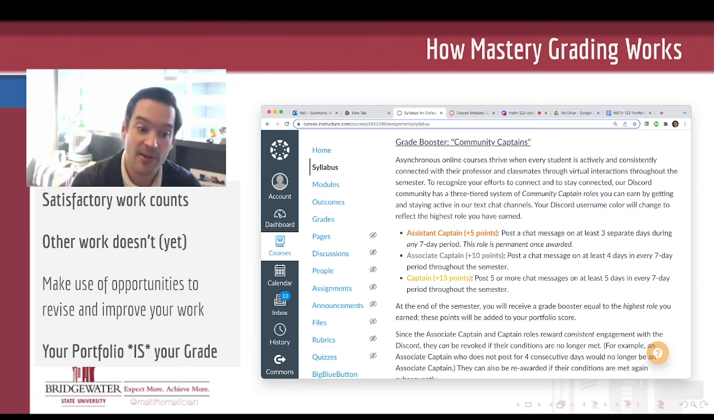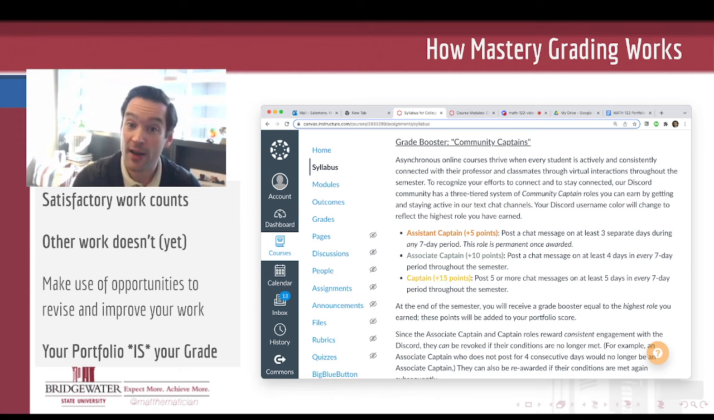So I'm incentivizing that by creating these community captain roles. It's a 3-tiered hierarchy of roles depending on how active you are in our Discord throughout the semester. And as you ascend the ranks, you can earn either 5, 10, or 15 points added into your portfolio for the semester as a grade booster.